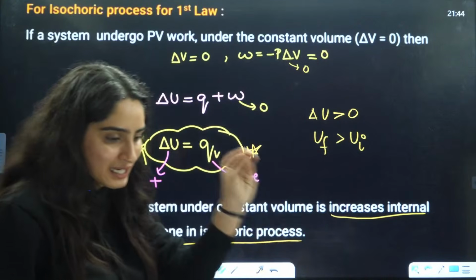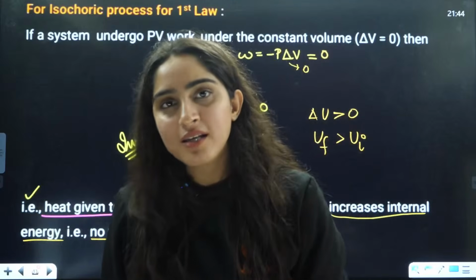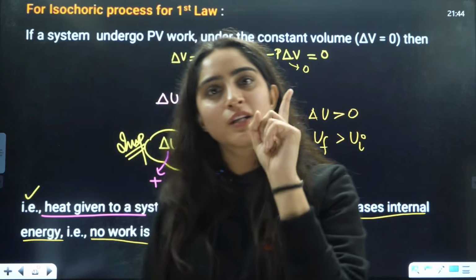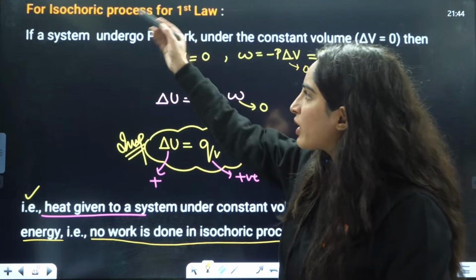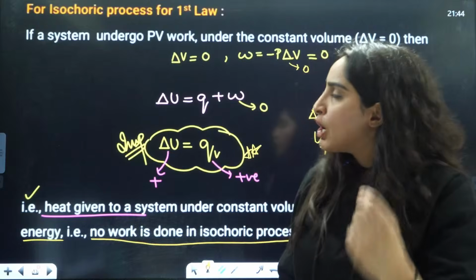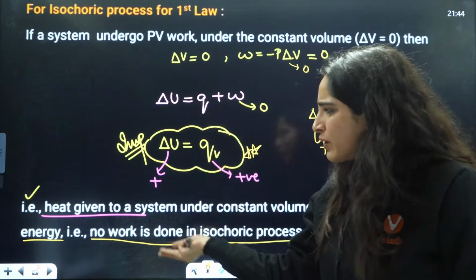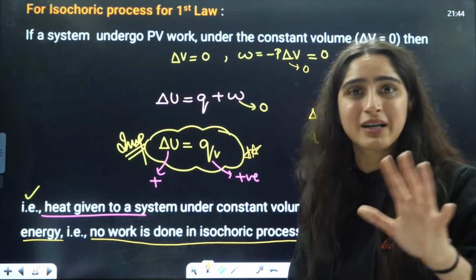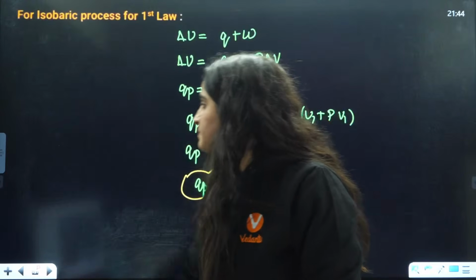So, bacha, what I am telling you is, you don't need to cram these statements. Just remember the first law and what we mean by isochoric processes. If you know the definition and this particular formula, you will easily get to these theory points. You don't need to cram these theory points, okay?